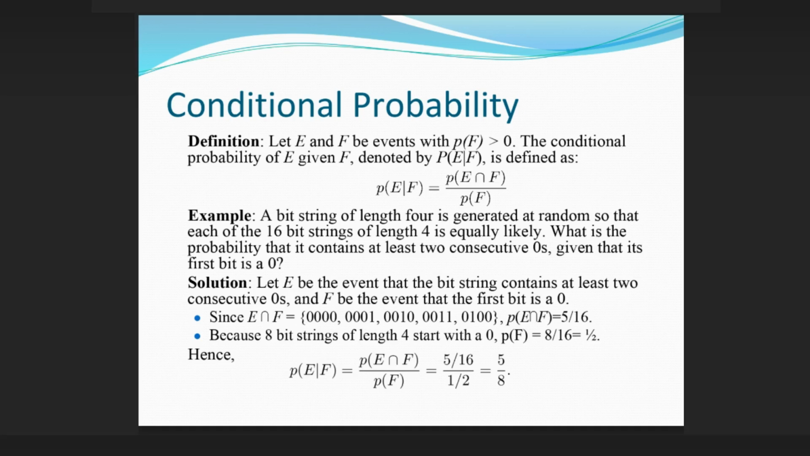Conditional probability. Definition: let E and F be events with p(F) greater than 0. The conditional probability of E given F, denoted by p(E | F), is defined as p(E ∩ F) divided by p(F).